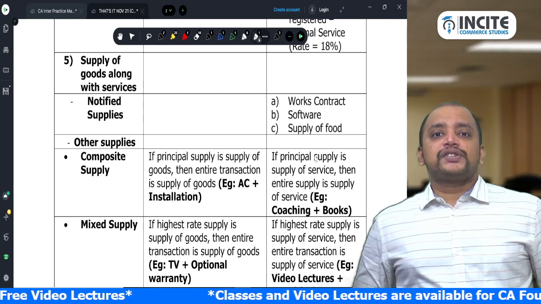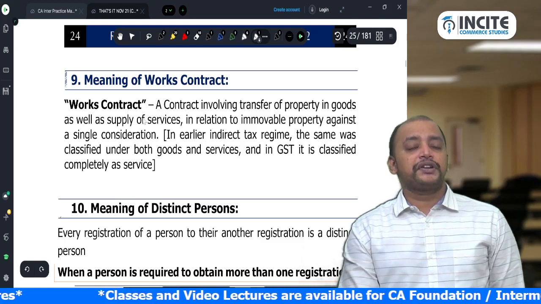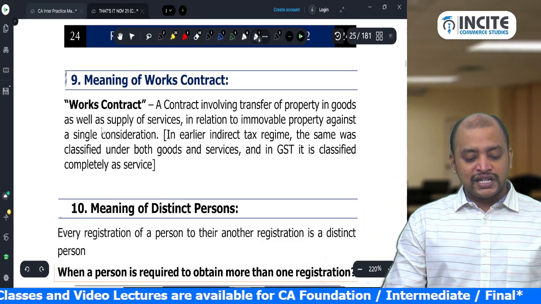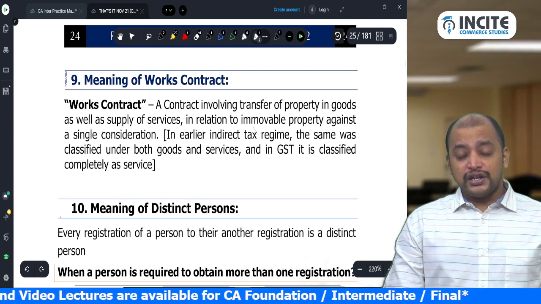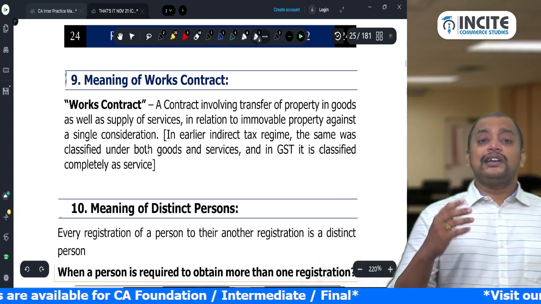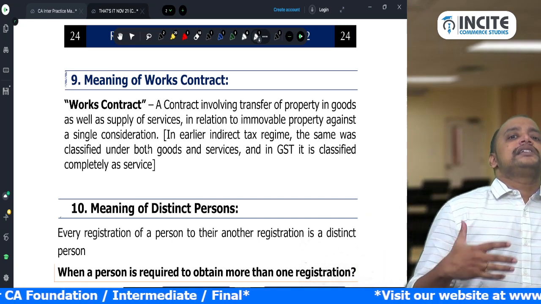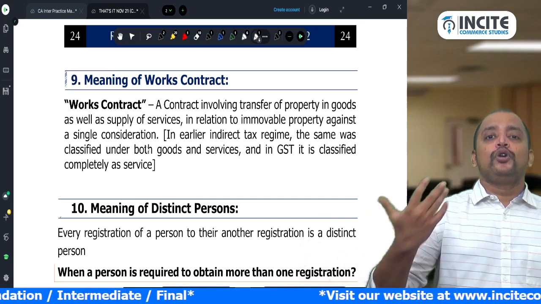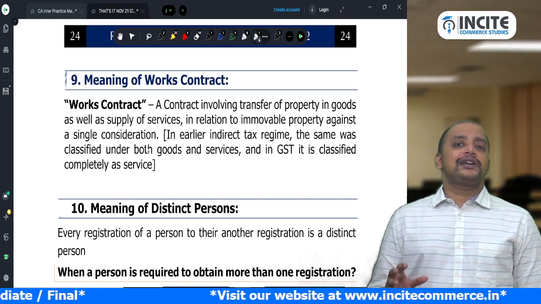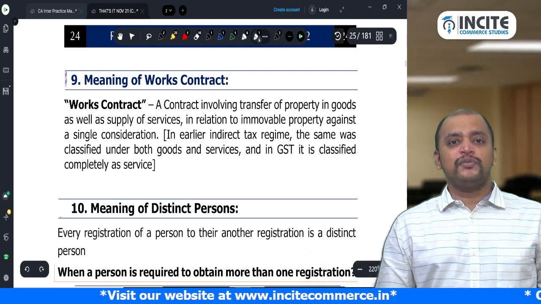Works contract service. Works contract is a contract involving supply of goods as well as supply of services. I have given that in the next page. A contract involving transfer of property in goods as well as supply of service in relation to immovable property against a single consideration. For example, you approached me to do an interior decoration, that is in relation to immovable property. I am supplying both goods as well as services against a single consideration, that is known as a works contract service. So, in case of works contract service, it is excluded from supply.